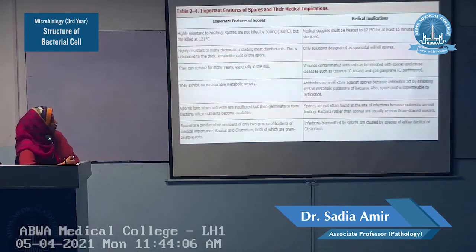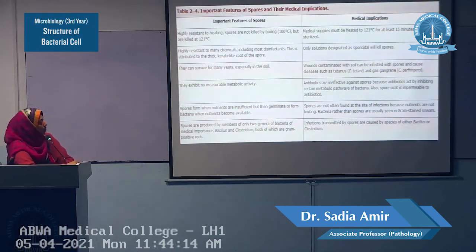Important features of the spores and their importance. Because the spores are resistant to heat, we cannot kill the spores by the boiling process. They are killed at 121 degrees centigrade for 15 minutes. This temperature under pressure for 15 minutes is provided in specialized structures called the autoclave.